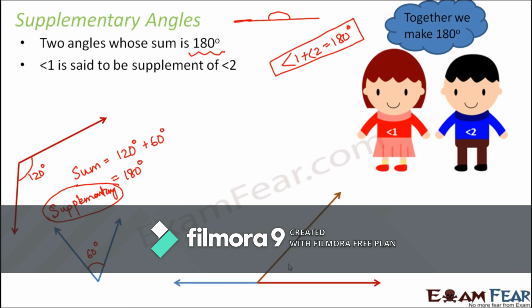So let us look at this example. Let's say you have this angle which is maybe 50 degrees, and here you have this angle which is 130 degrees. When you sum them up, it is 180 degrees, which is a straight line, right? So these are supplementary angles. Now look at this one. How many angles do you see? This is one angle and this is another angle. This is a right angle, right? So this is 90 degrees. This is also 90 degrees. So the sum of these two is also supplementary. The sum of two right angles is always supplementary.